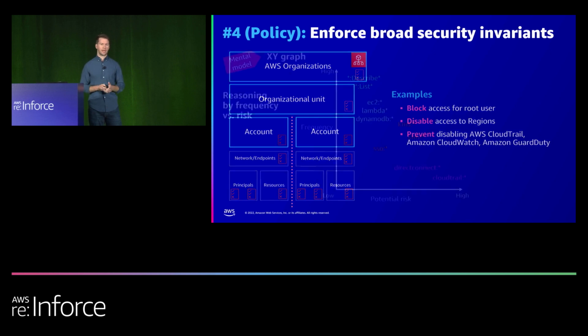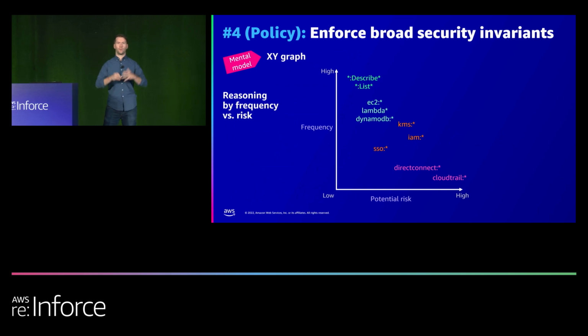So this sounds great, and the customers will ask me, what else should we prevent? Help me kind of analyze this more broadly. And I use a relatively simple mental model here, just an XY graph. And along the x-axis at the bottom would be the potential risk of somebody using that service or API in a particular account or environment. And then the y-axis would be the frequency of the use, right? How often does that action occur?